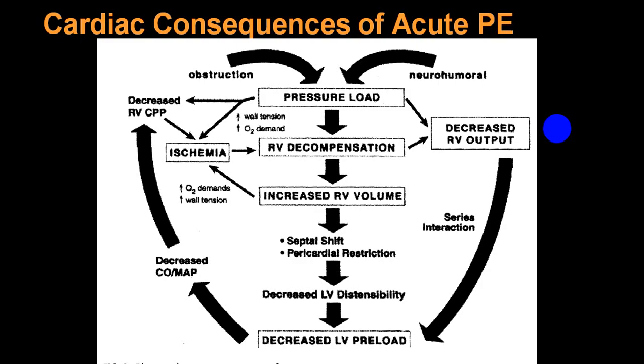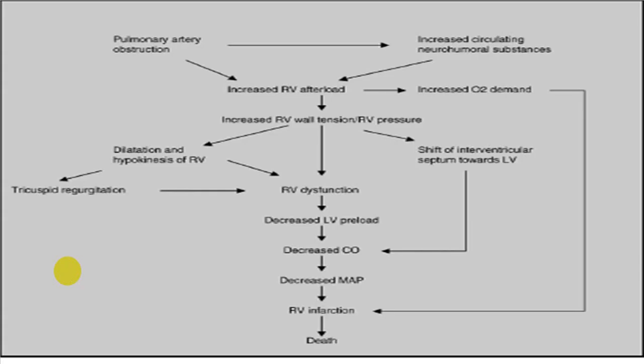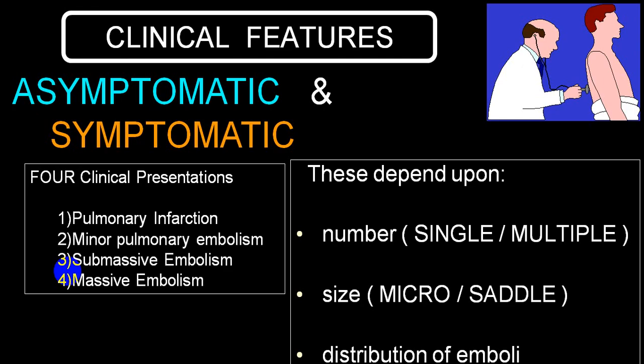The same thing is shown here. Because of obstruction, what happens? Because of vasoconstriction, ischemia, RV decompensation, and because of neurohormonal mechanisms also, what takes place? And finally LV preload is reduced, decreased cardiac output, and the person will go into a shock stage. And if not treated early, the person can even die.